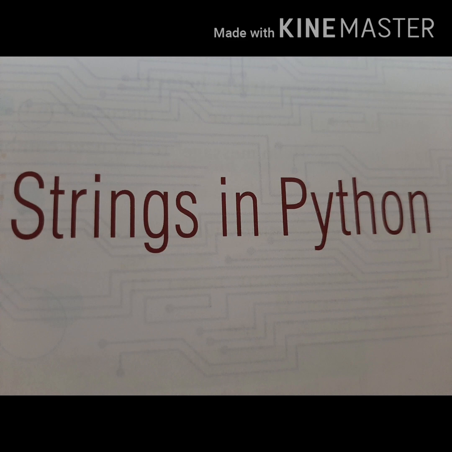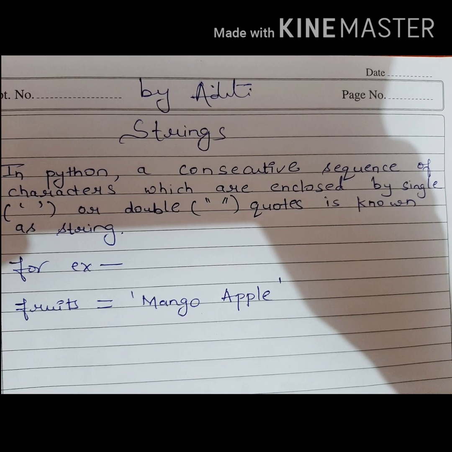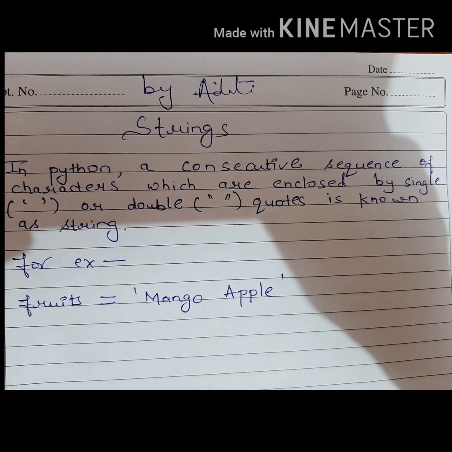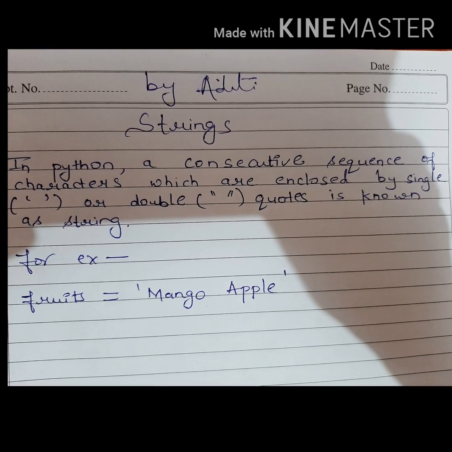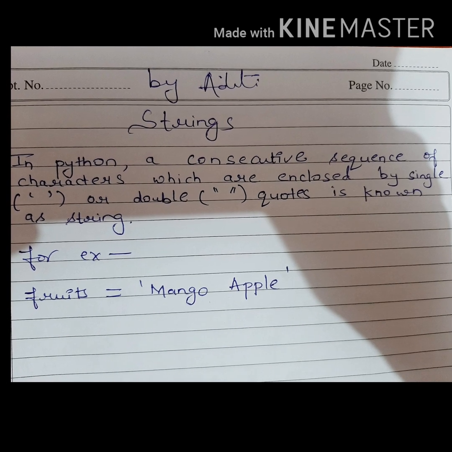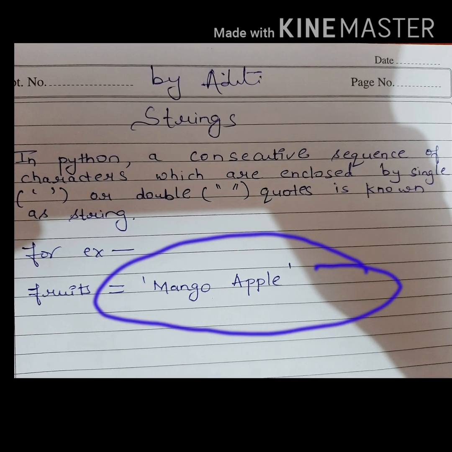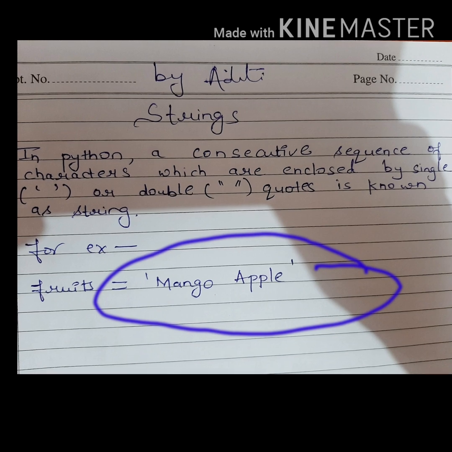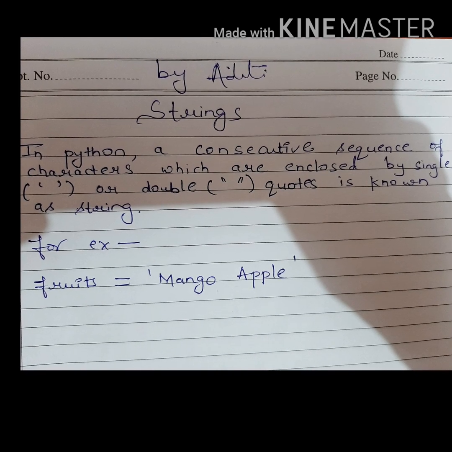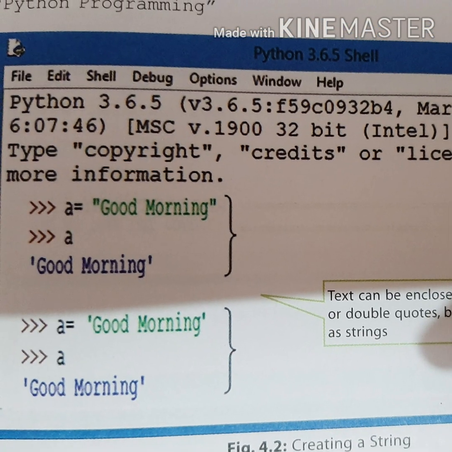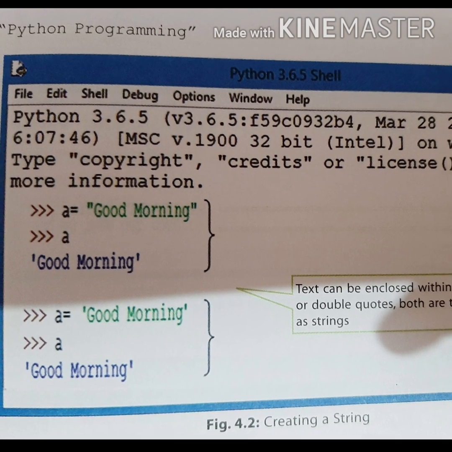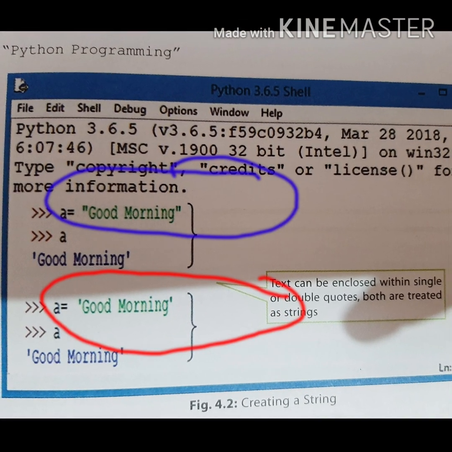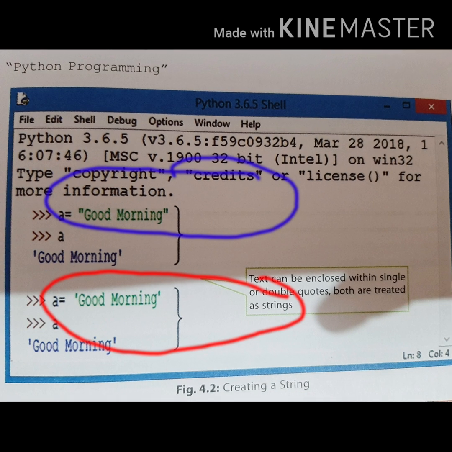Today's topic is strings in Python. Anything enclosed in double inverted commas or single inverted commas is known as a string. For example, fruits equals to mango, apple. Here mango and apple are enclosed in single inverted commas, which is an example of a string. Here in this example, good morning is a string. It does not affect the output whether you enclose it in either single inverted commas or double inverted commas.